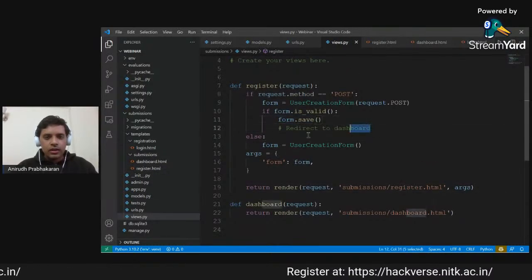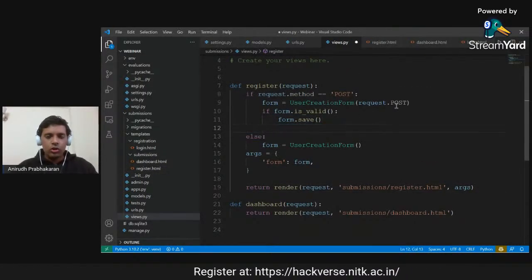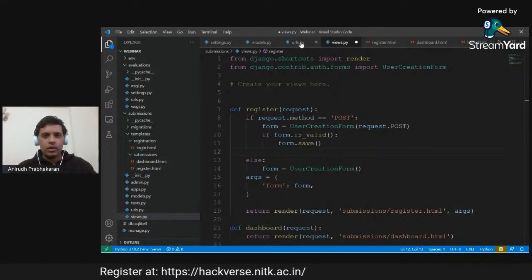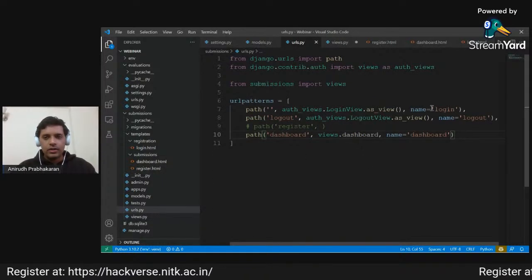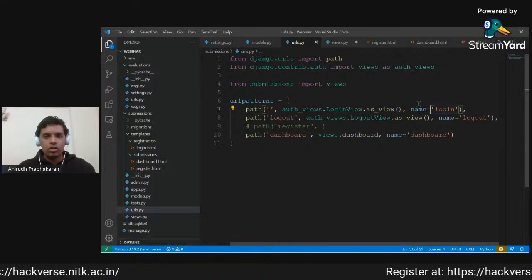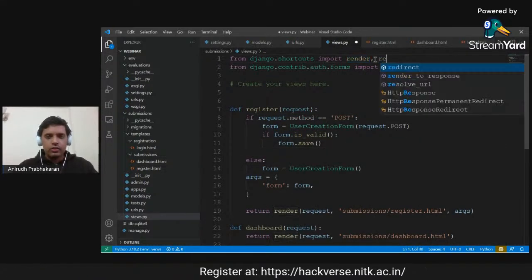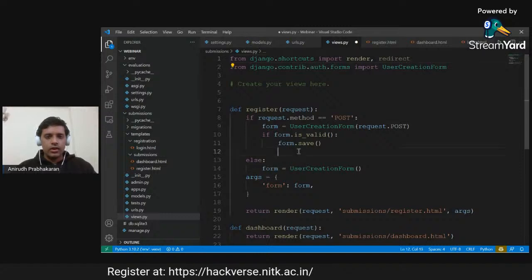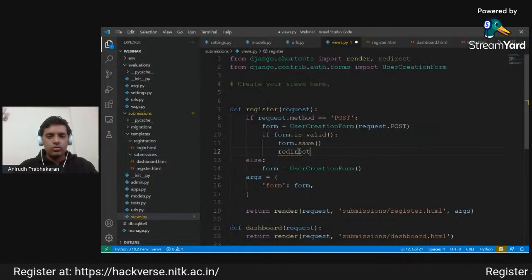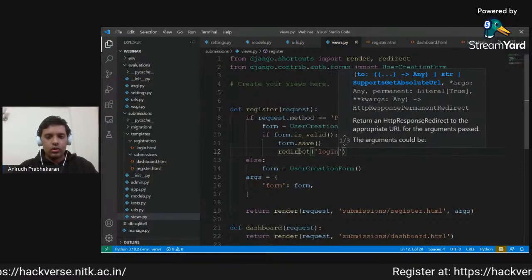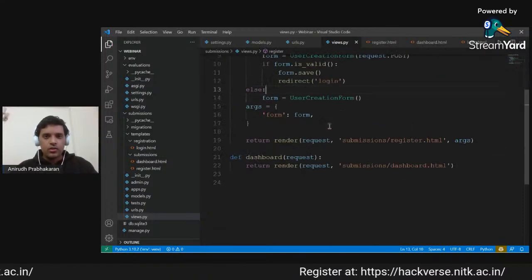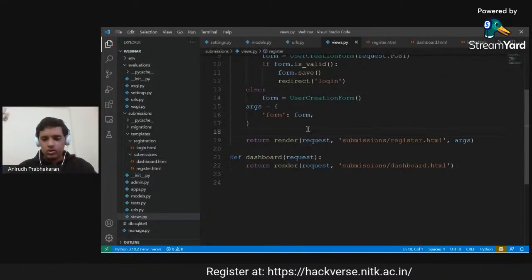When the person is saved, we would want them to go back to login and then they can access our platform. For login, we have defined that the name of that URL is login, so we can directly redirect them to that. For redirecting, we also import a function called redirect, and we will redirect the user to login. This should work now.